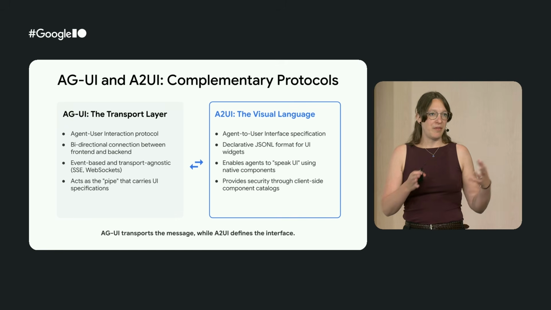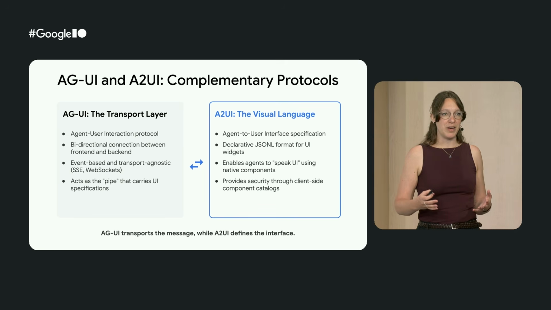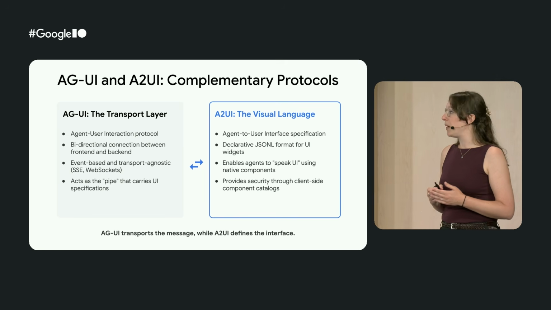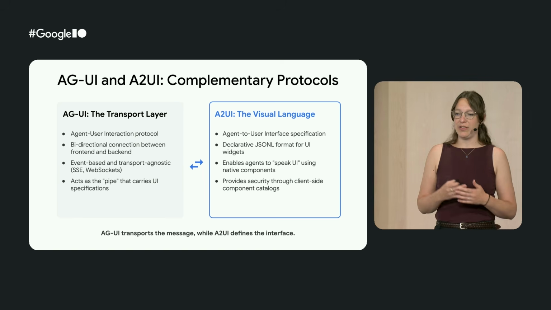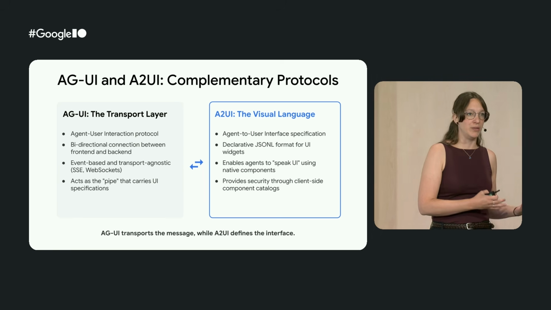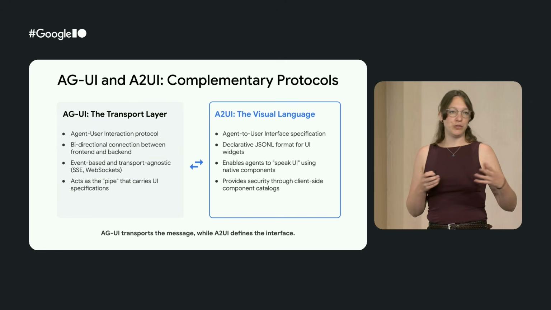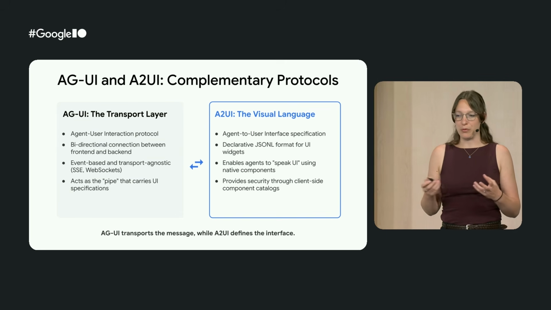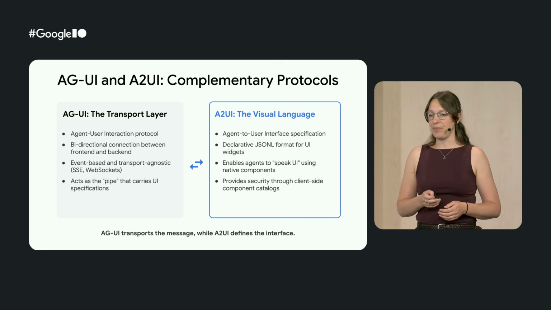So to summarize, we have AGUI on the one hand, which is our transport layer communication protocol, and it provides an event-based communication pipeline between agent and client. And A2UI is our independent protocol that helps an agent speak UI, which can then be rendered into native components on the client side. Now, A2UI is just message passing, and it works over any transport, right? So it could also use REST, MCP, A2A, or AGUI.